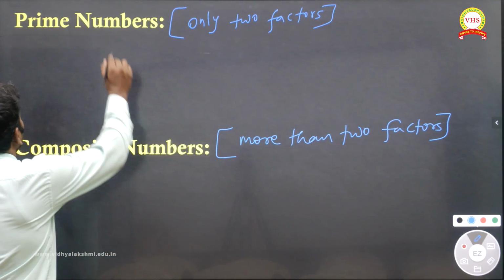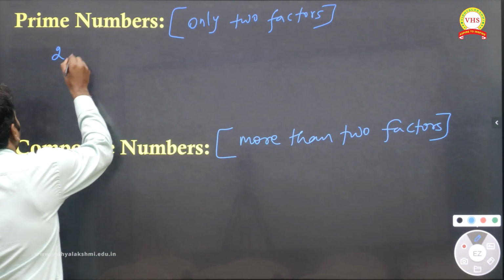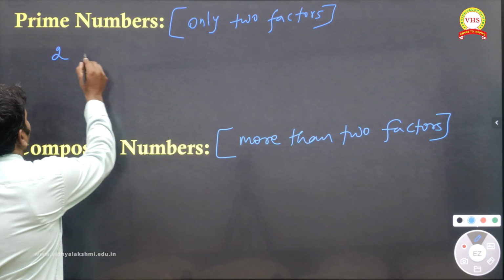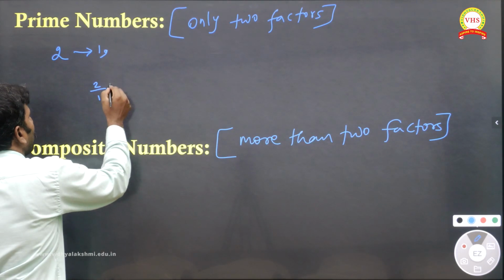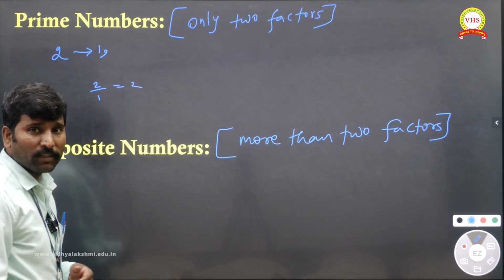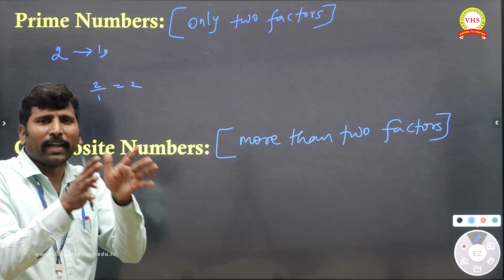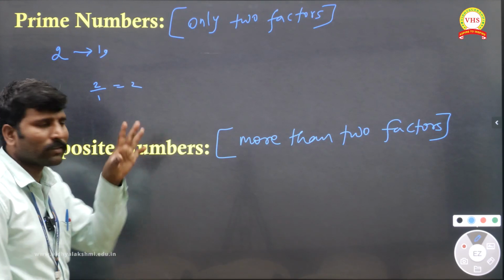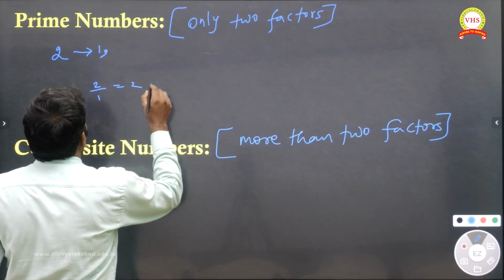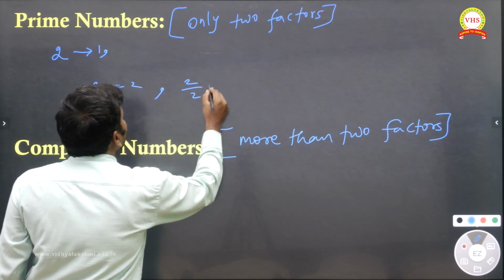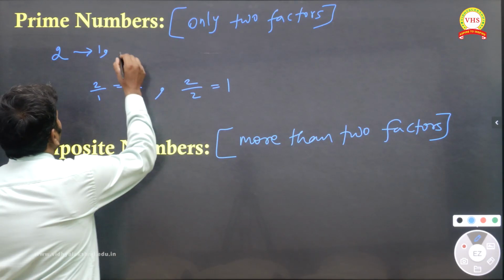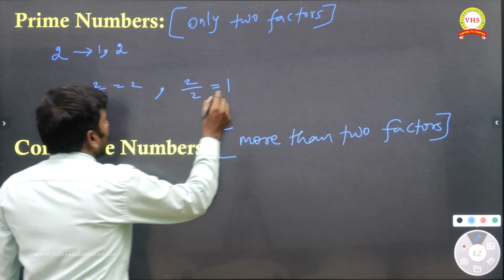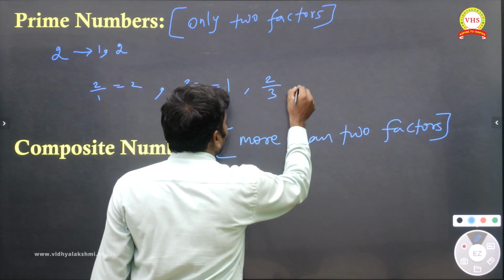Come to the point. Next number I'm taking is 2. What factors does 2 contain? First, 1 is a factor, since 2 by 1 equals 2. What exactly divides a number is called a factor, nothing else. Then 2 by 2 is exactly dividing, equal to 1, so 2 is also one of the factors. 2 by 3, 3 is not dividing.